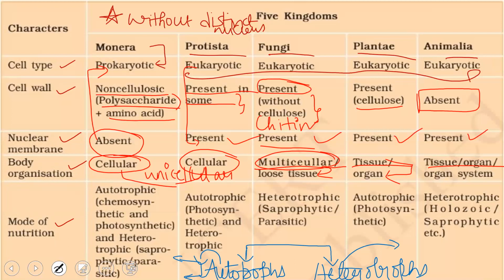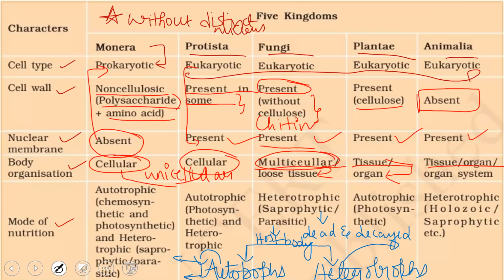Then heterotrophs, they are purely dependent on other groups of organisms like autotrophs, and they may be saprophytes or parasites. If they are saprophytic in nature, they depend on dead and decayed organisms. If they are parasites, then they will be depending on the host body. They may be present on the host, and are called ectoparasites, or they may be present inside the host body, and are called endoparasites. So this is regarding the nutrition.